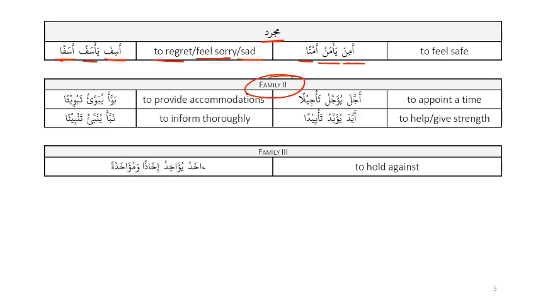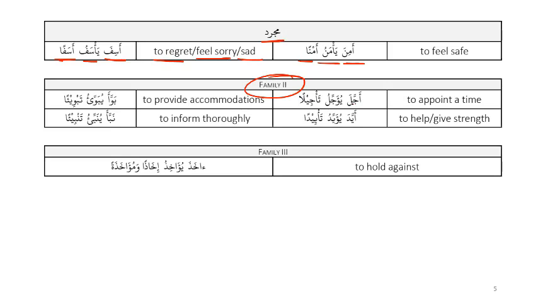Okay. Then family 2. There are different ways of calling the mazid fi, and in a way, when we do this, there'll be a good revision of what we've studied. What do you think is the name of this bab? Ajjala, yu'ajjilu, ta'jilan. Bab tafa'ul. Dr. Ghani, what do you think? Ajjala. Tafil. So yeah, this is actually Babe Taf'il.